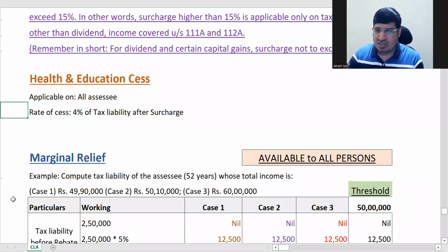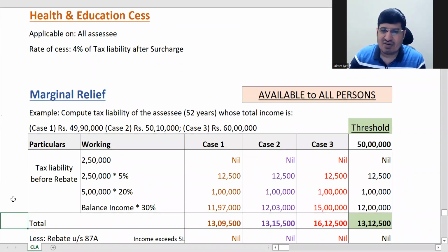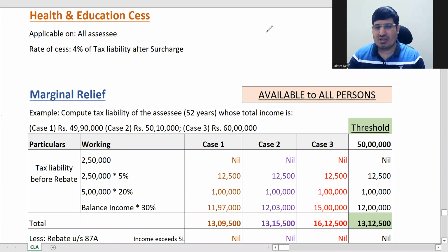Okay. So next we are coming to marginal relief. This is a very important concept, and we come to marginal relief because of surcharge. Because of surcharge, there is a need to look at marginal relief. So let us just take a look at this small case study, and then you will directly understand why marginal relief is required without me telling anything.